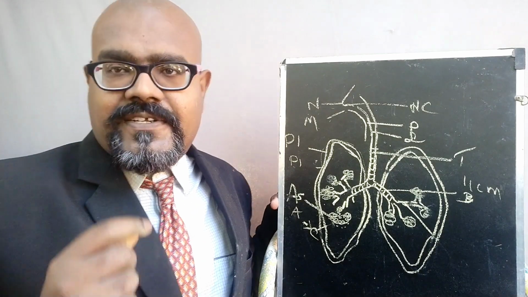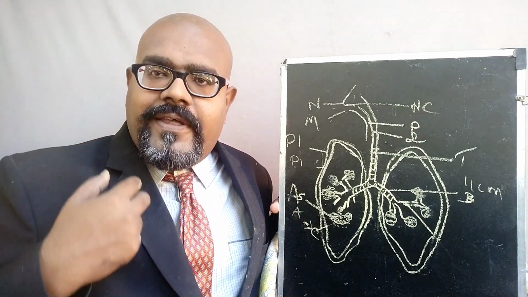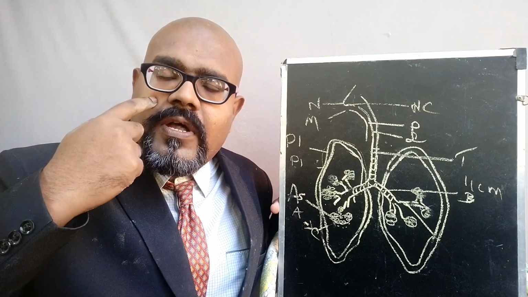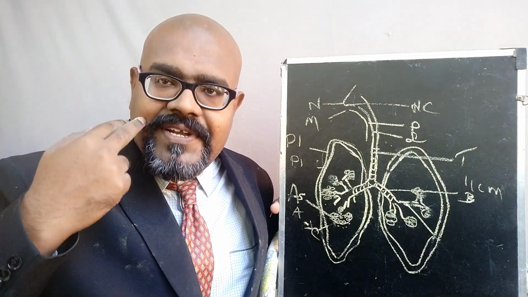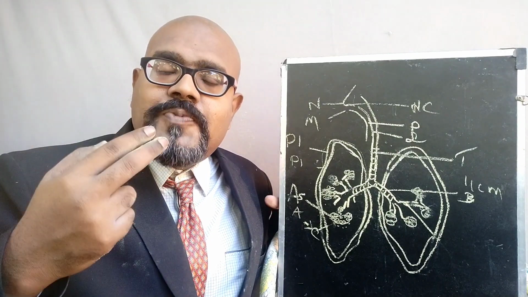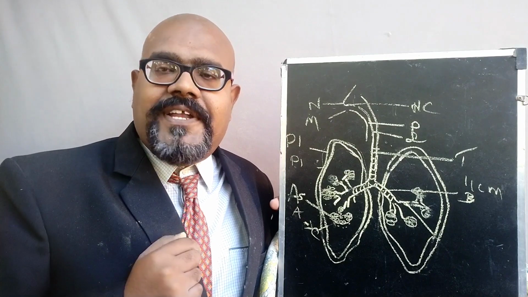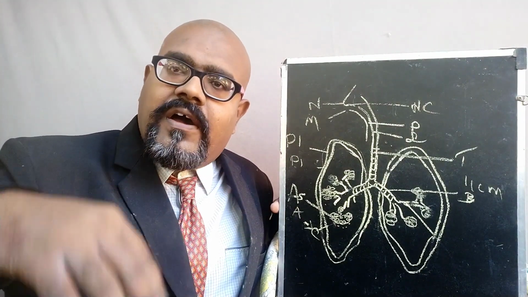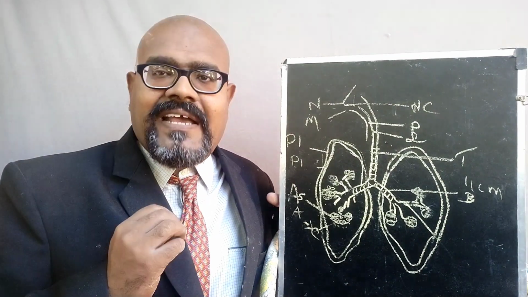The respiration starts from the nose and the mouth. We are just inspiring the atmospheric air. It will enter into the mouth and nose. From the nose, it will reach the nasal cavity, that is atmospheric air. The atmospheric air is filtered by the hairs present in the nasal cavity. So that particular hairs will remove all the dust from the atmospheric air. So only clean air will be entering into the nasal cavity.